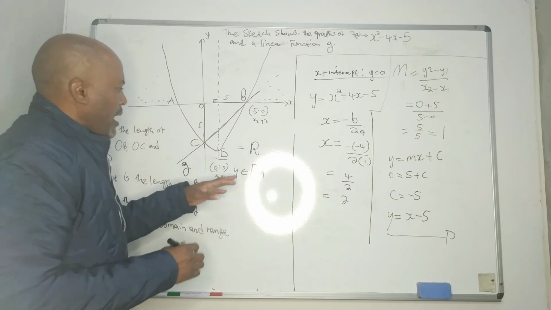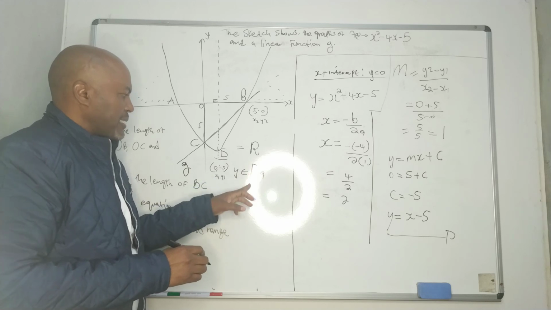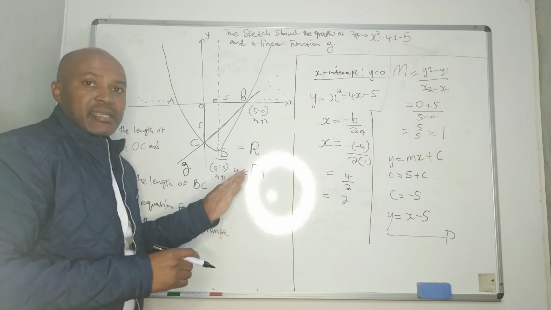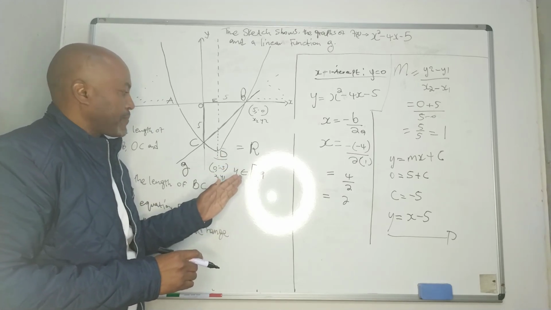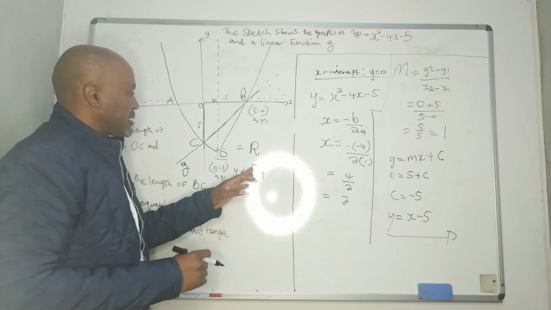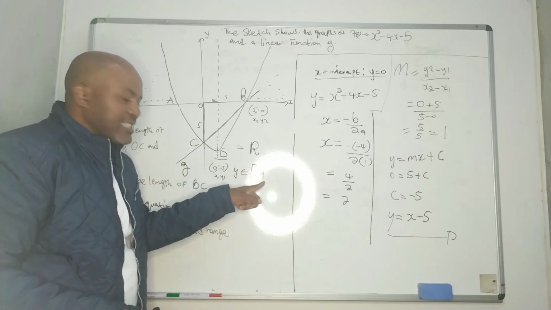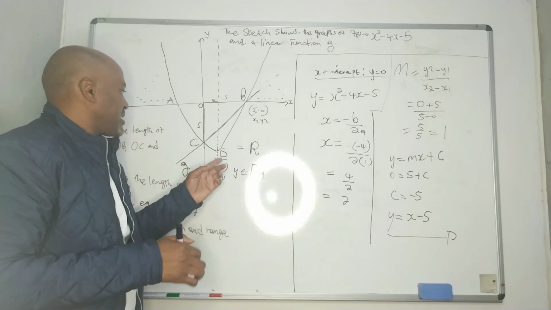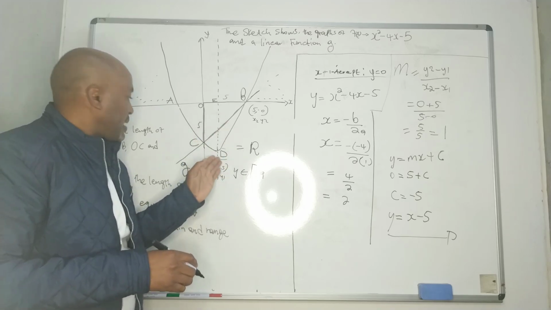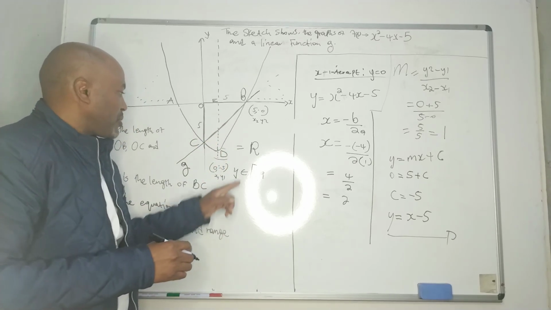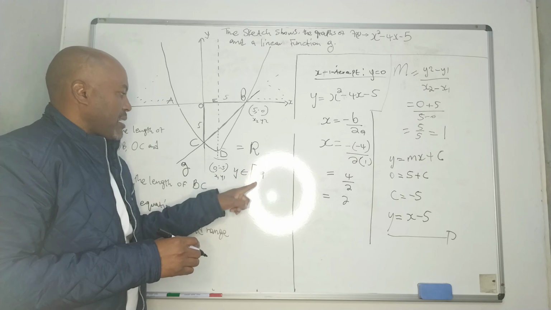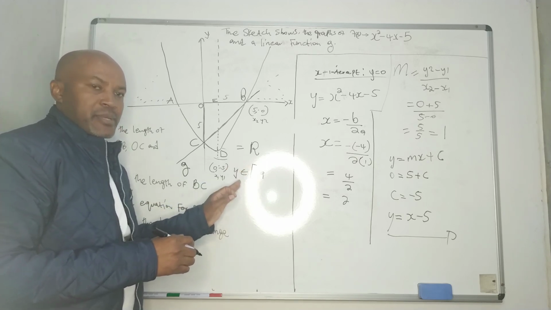I put these square brackets. It means something. The square bracket says that this -9 is included because that's why the graph turns. It turns here, it doesn't go down. So that's why I represented it with square brackets.